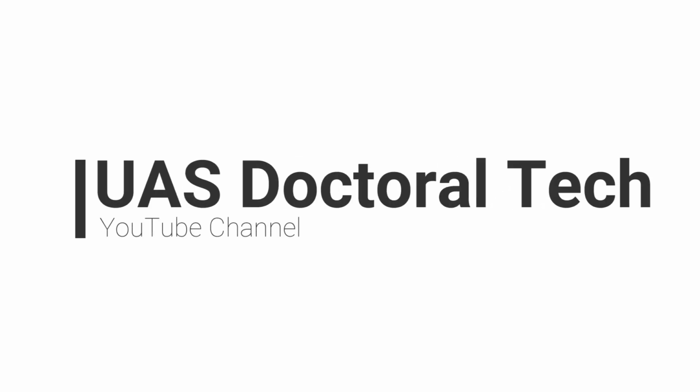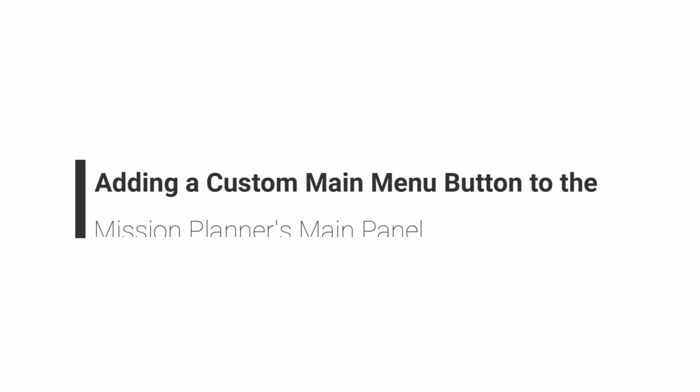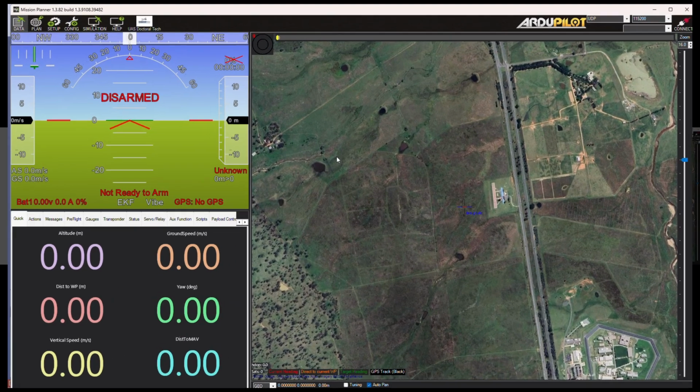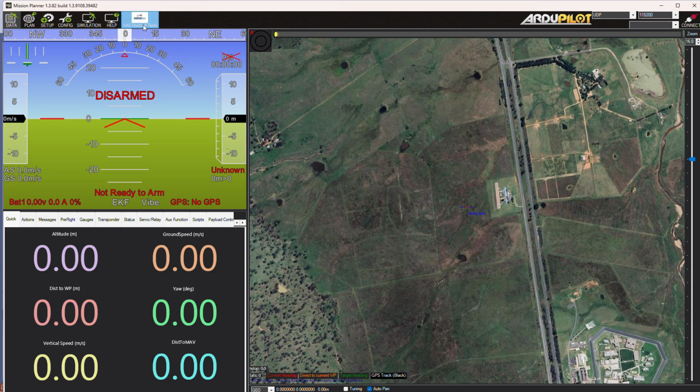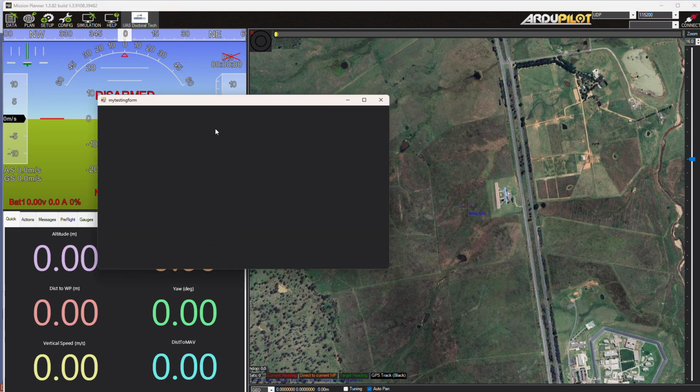Hi, I'm Shazeba Baskambar. Today I'm going to teach you how to add a custom main menu button to the Mission Planner's main panel. We program that custom main menu button to open a form, and this is the exercise we are going to perform.